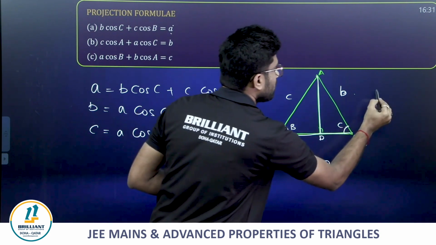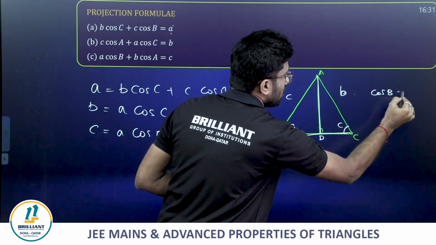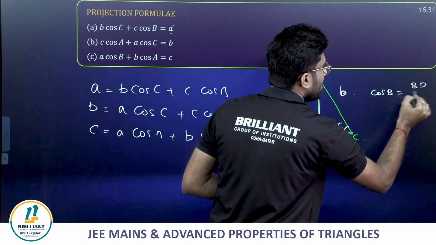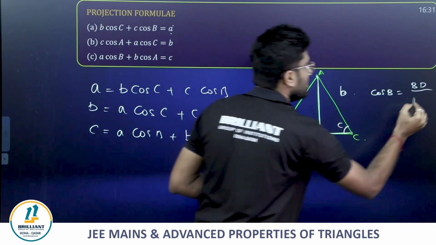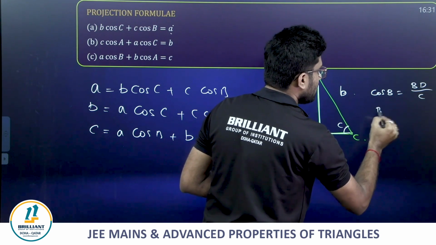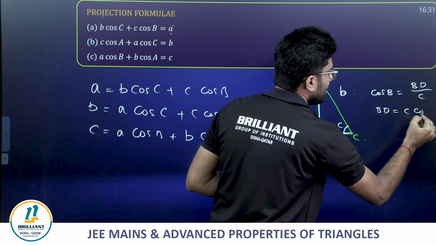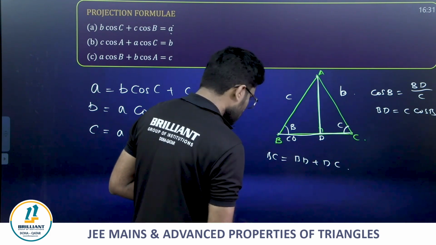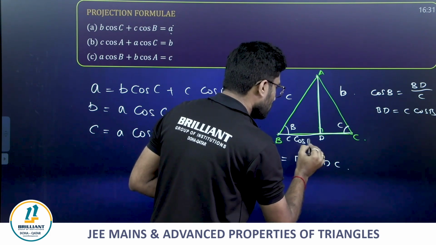What is cos B? Cos B equals adjacent, that is BD divided by hypotenuse c. Now BD = c cos B.